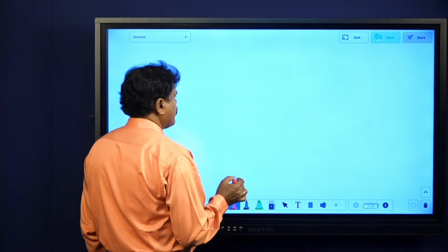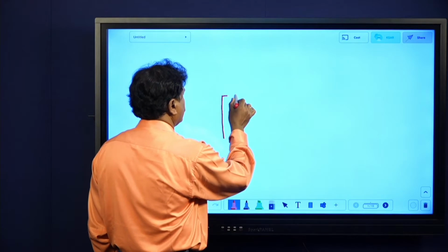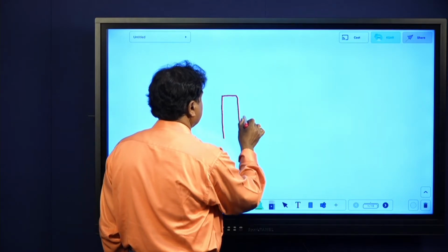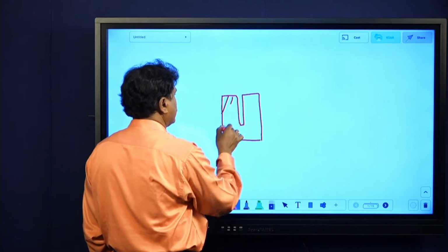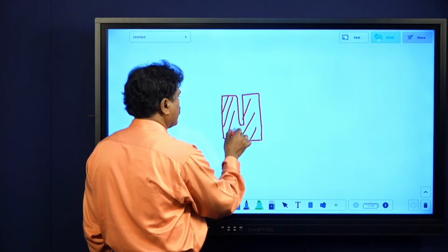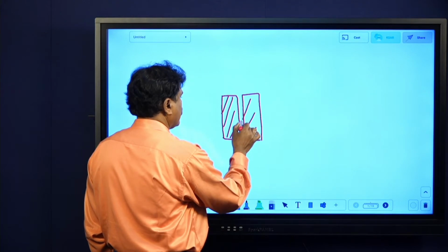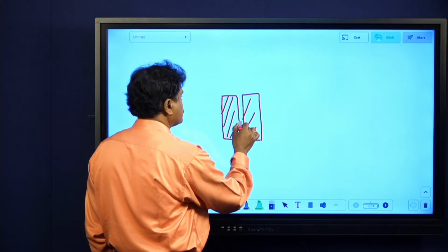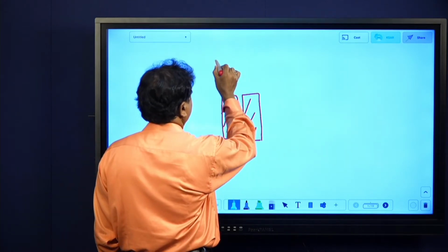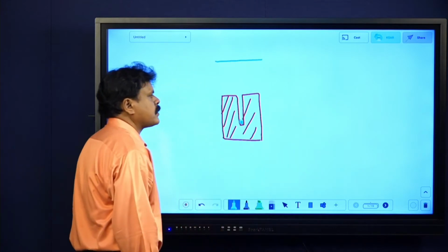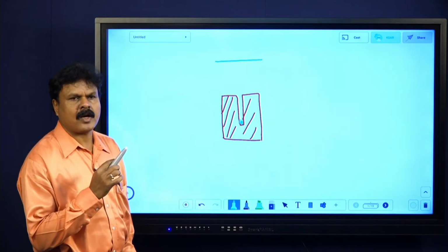So here, if I take one radioactive sample in a lead block, a huge lead block with a fine groove in it, because these are emitting very powerful radiations. This is the lead block in which a fine groove has been made. Inside the groove, a radioactive sample has been kept. Now here, a photographic plate is the one which detects alpha, beta and gamma rays. I hope you are getting it.